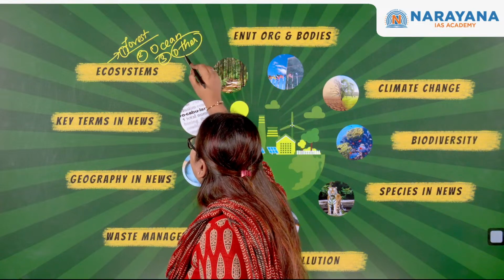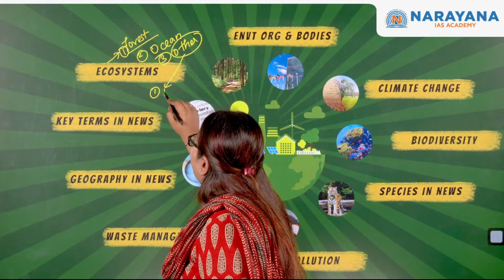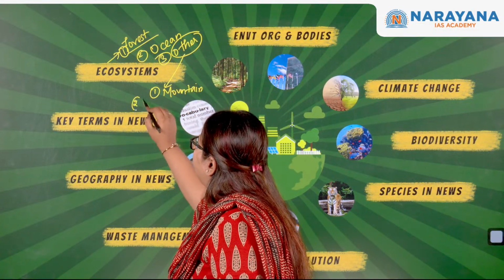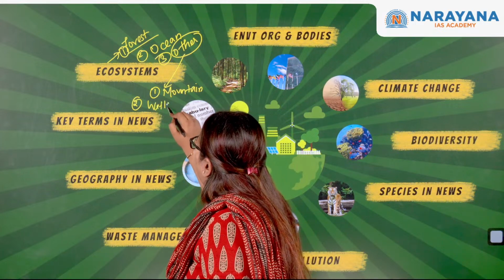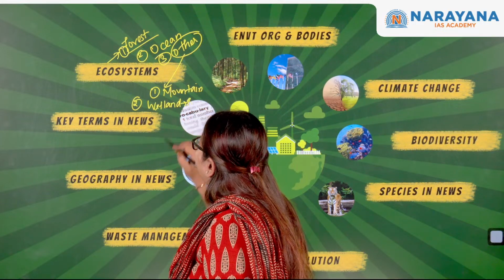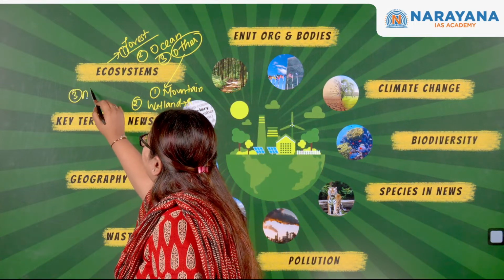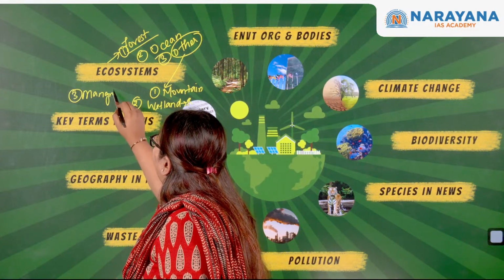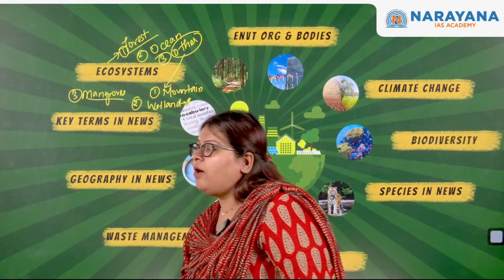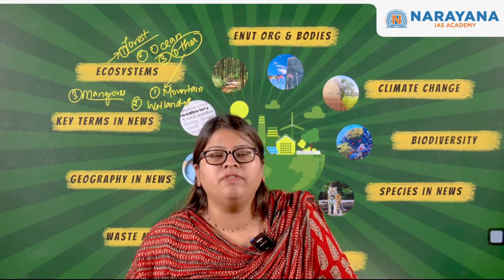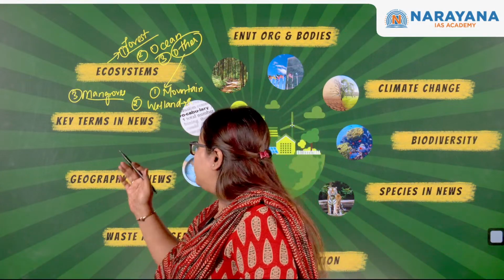This is where we discussed the maximum topics, starting with the mountain ecosystem. We saw the Mountain Partnership and its significance. We moved forward to the wetland ecosystem and its conservation under the Ramsar sites. Then we discussed the mangrove ecosystem, also called the blue carbon storage ecosystem, and how it is significant in regulating forests by sequestering carbon dioxide, thereby reducing the effects of greenhouse gases in global warming and climate change.